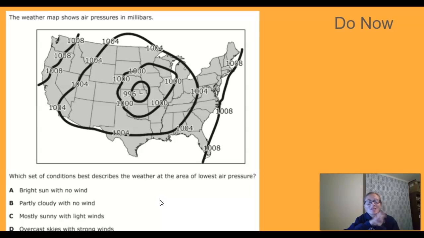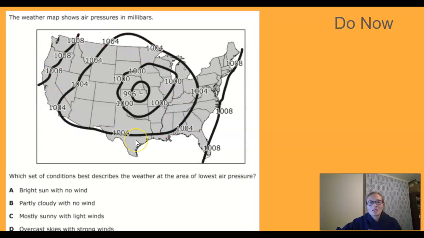But the point of that was that some of you just finished taking the PSAT this morning and you're going to be a little bit brain tired. So we want you to be able to work on something, but kind of use the creative side of your brain and not so much have to think really, really hard. Okay? So come on in, do the do now like you always do.